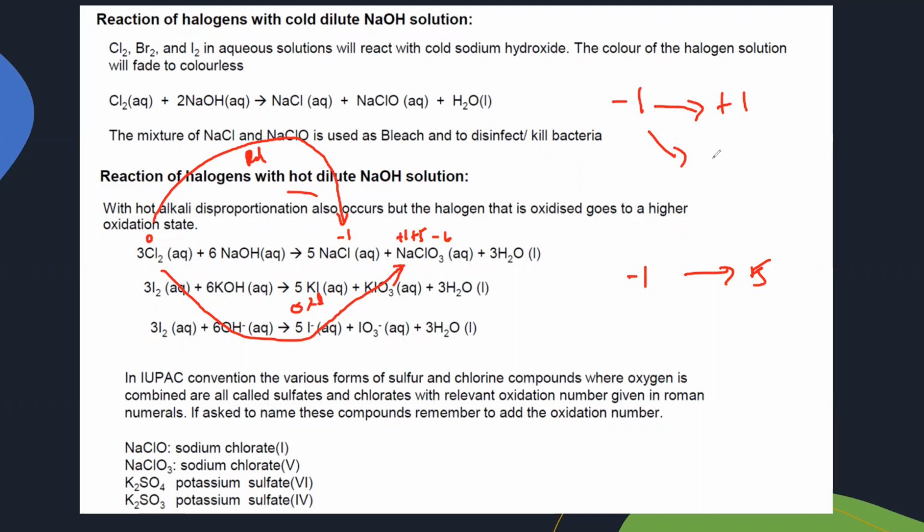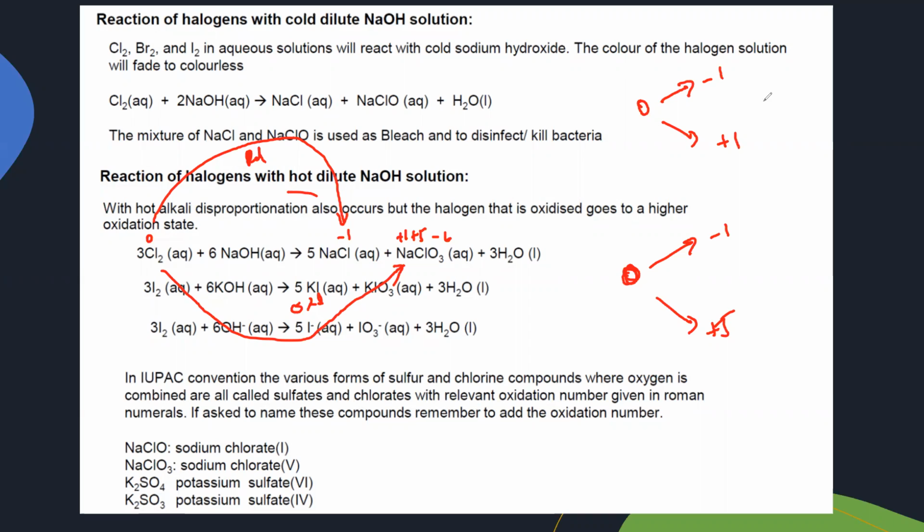Originally it is 0, so here the original 0 oxidation number turned into -1, that is a reduction, and 0 turned to +5, that is oxidation, so it is oxidized to a greater oxidation number. But when we are using a low temperature, the 0 turned to -1, reduction, and 0 turned to +1, oxidation. So these are the changes which we observe when we are using a warm solution of sodium hydroxide.